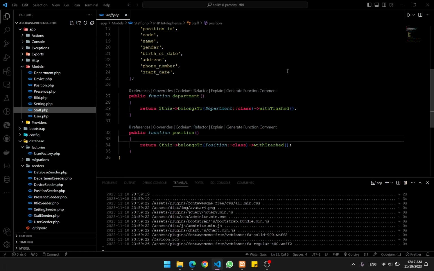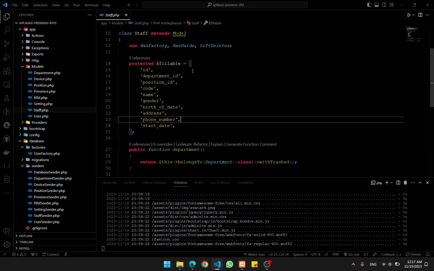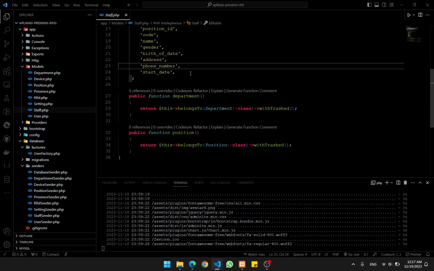And then there is the staff model. The staff model has a relationship where it belongs to department. So every single department has many staff, and it also belongs to the position model. So every single position has many staff. Basically, just like I said before, staff is the grandchild of the department, and staff is the child of the position.